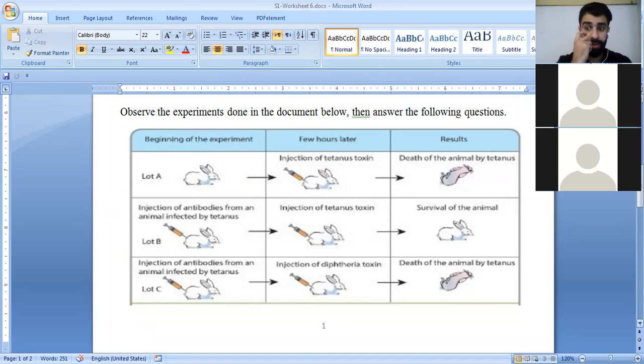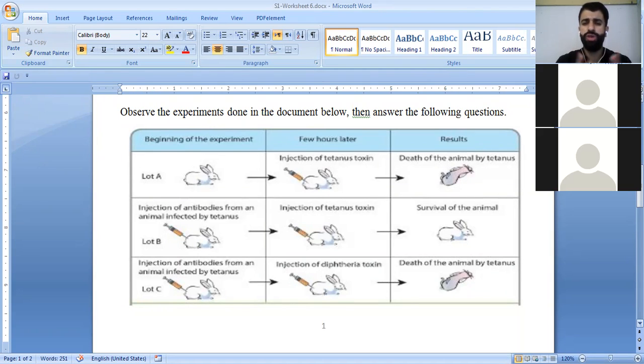In lot B, the rabbit was injected with antibodies from an animal infected by tetanus. And a few hours later, it was injected with tetanus, and the result was surviving.